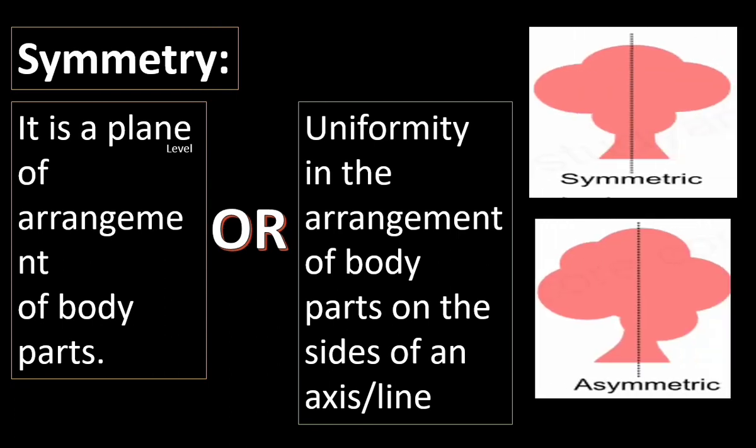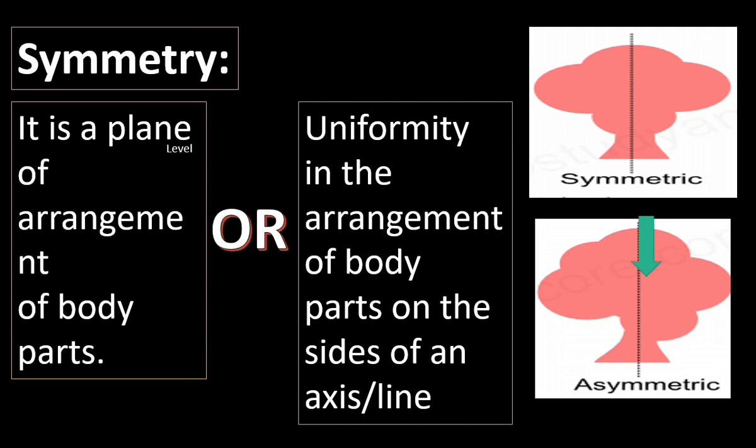Here there are two diagrams. Both the diagrams have a central line. In the first one, the structures on the left and right side of the axis are uniform. In the second one, there is no uniformity in the structures on the left and right side of the axis.